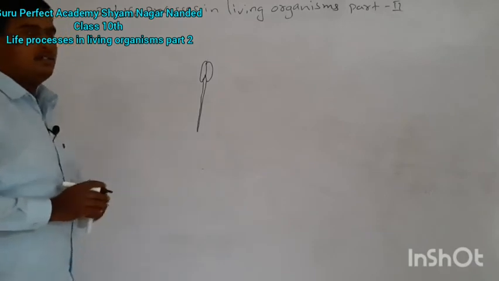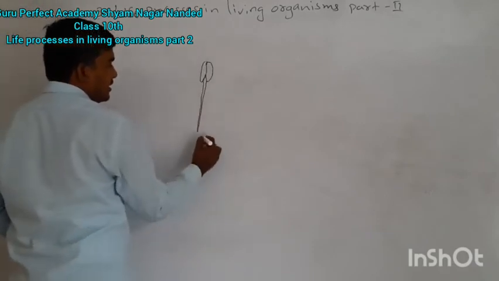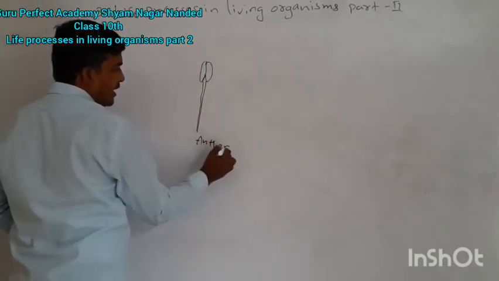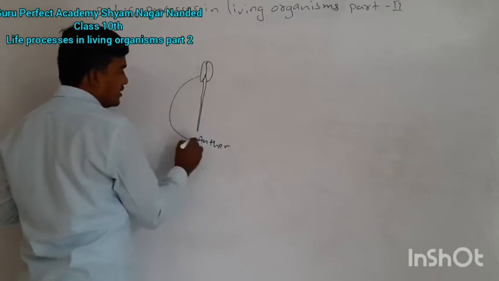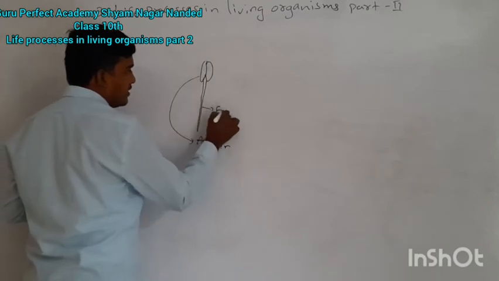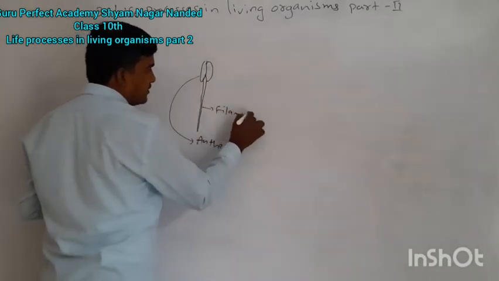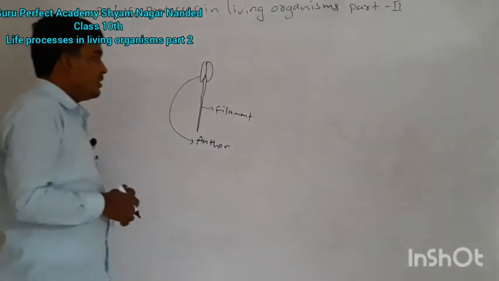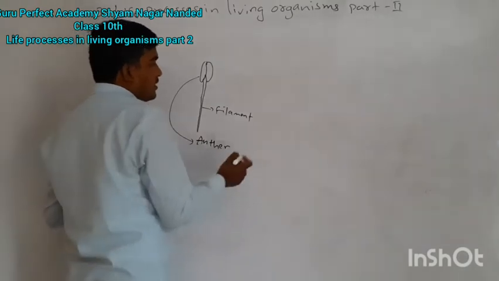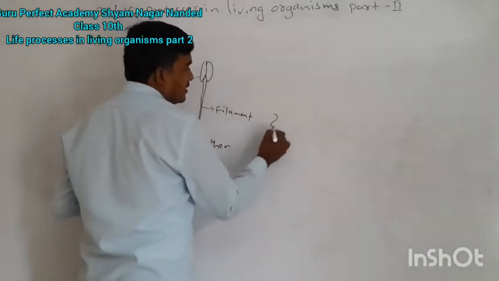This is a bilobed anther, and this one is the filament.